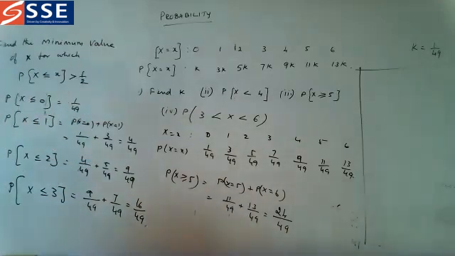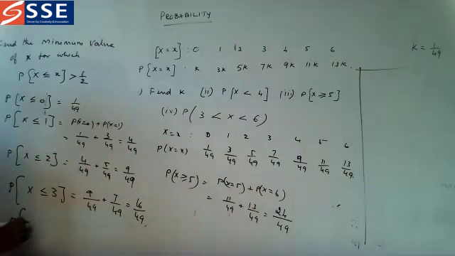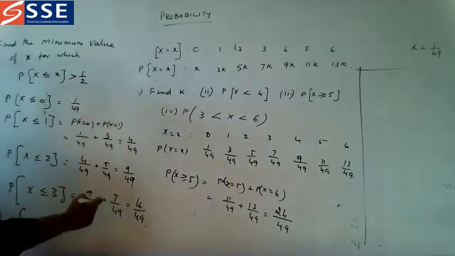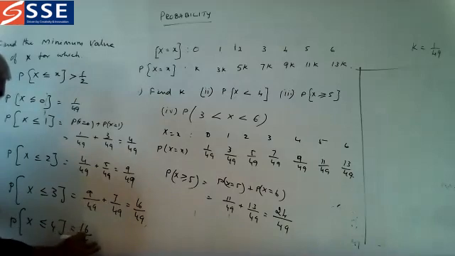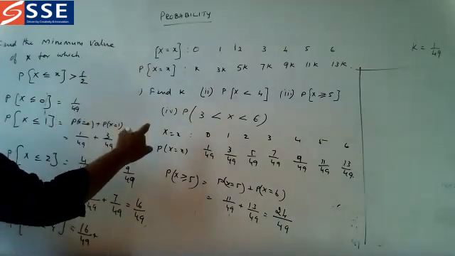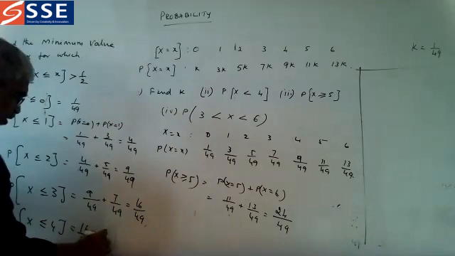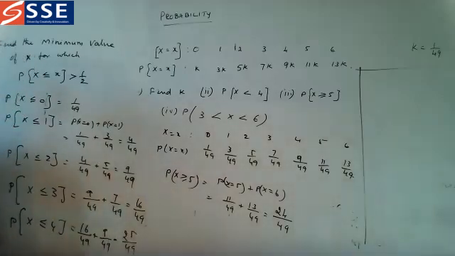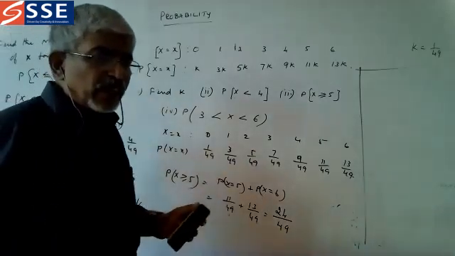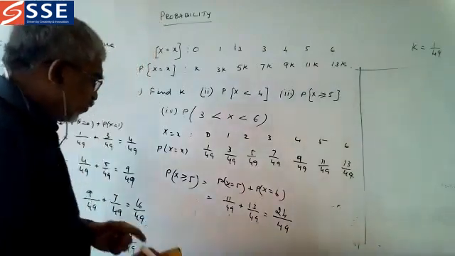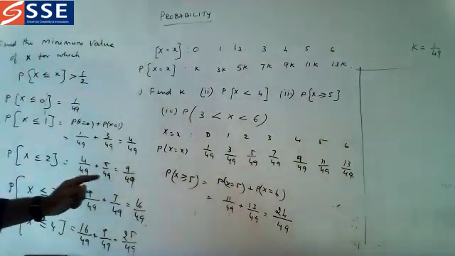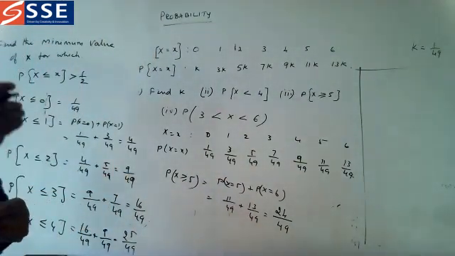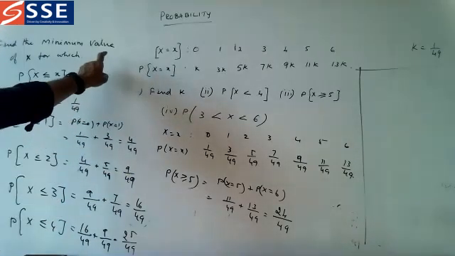Now next P of x less than or equal to 4 is equal to 16 by 49 plus next number, x is equal to 4, 9 by 49. So it is 25 by 49. So we can have this 25 by 49 we are having. Very good. But 25 by 49 is what? Is greater than 1 by 2.